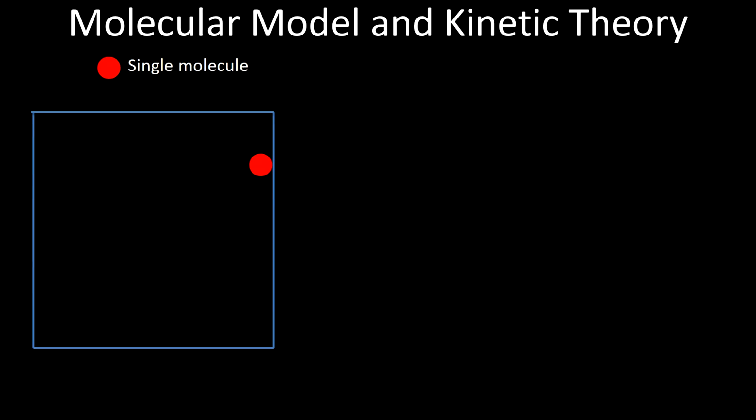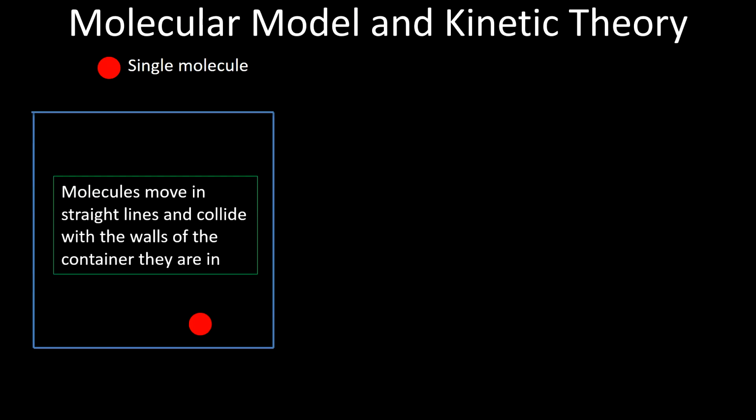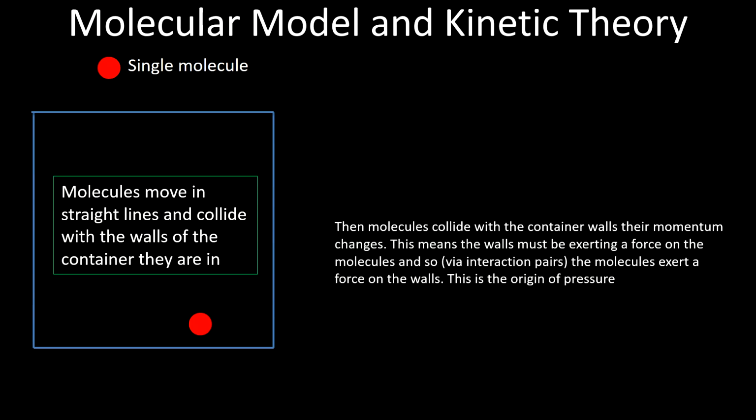The important things to realise are what the molecules can do. So, we can have a molecule bouncing around inside a container, which is the blue box here, and we need to realise that molecules move in straight lines and they collide with the wall of the container they are in. Now, thinking about some stuff from P4, when the molecules collide with the container walls, their momentum changes, which means the walls must be exerting a force on the molecules. And so if you remember our stuff about interaction force pairs, that means the molecules are exerting a force on the walls, and that is the origin of pressure.